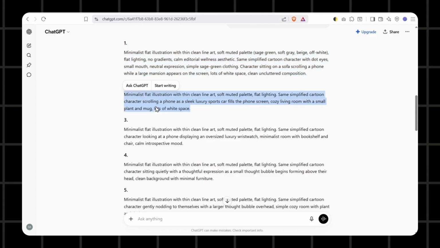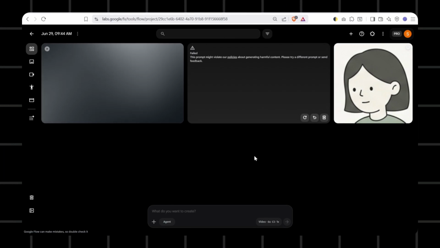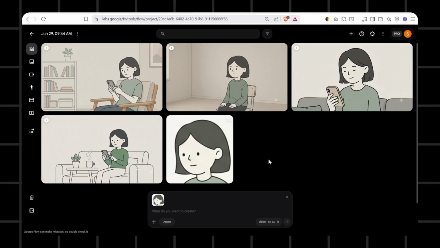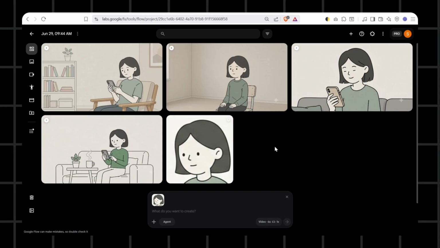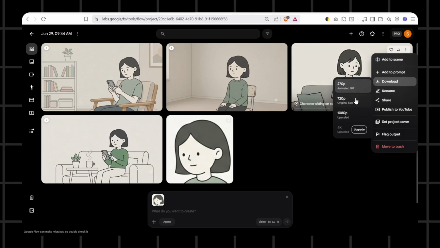You have to repeat this exact same process for every single prompt. Always upload the reference face image first, then enter the prompt. This is what maintains the same character face consistently throughout your entire video. Once all your clips are generated, download them.